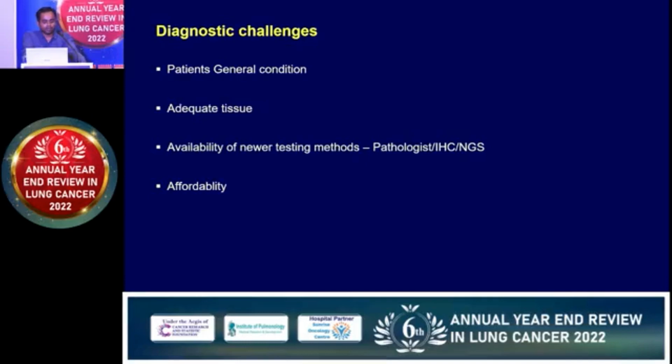And the last thing is affordability. So again, this IHC and NGS cost a few thousands. So in our population, obviously, it's a major challenge to convince the patient that it is a must-do test to decide treatment, because sometimes they prefer not to do it and only take chemotherapy.